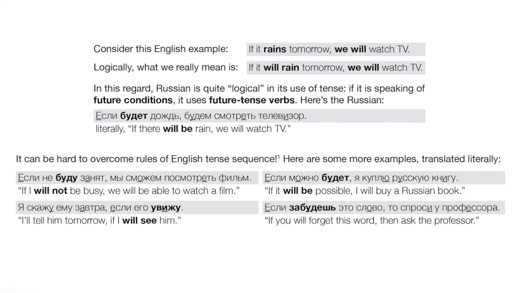And finally, если забудешь это слово, то спроси у профессора. If you will forget this word, ask the professor. In English, we would say, if you forget the word, right? Okay, so kind of some subtle things we do in English without really giving much thought to it. But in Russian, in some cases, we'll use tenses a bit differently than we usually do in English. Okay, so let's give a few of these examples.